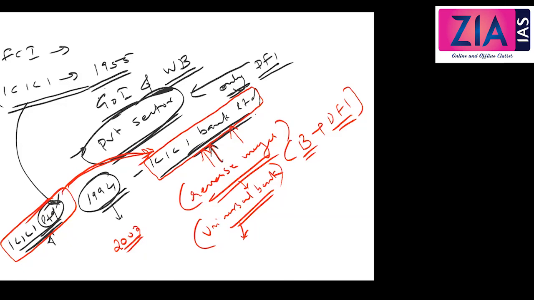Next is IDBI. You can write IDBI also. Industrial Development Bank of India.